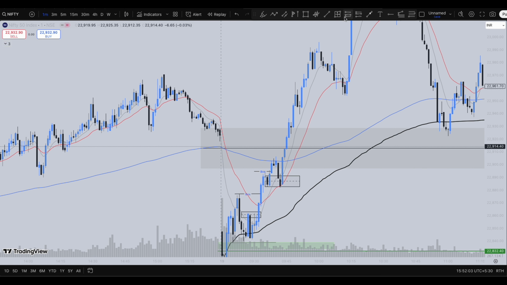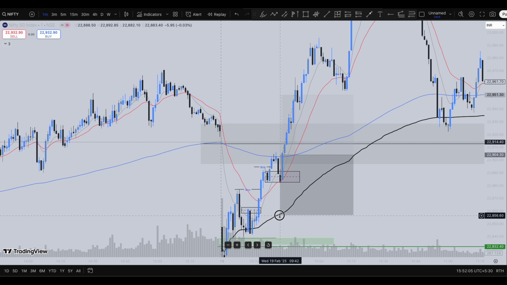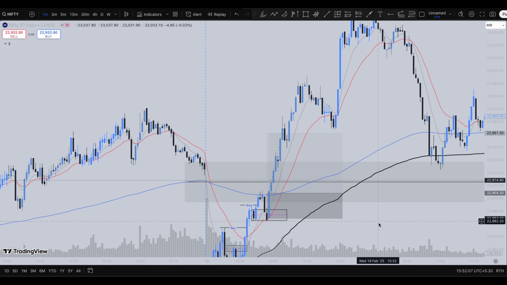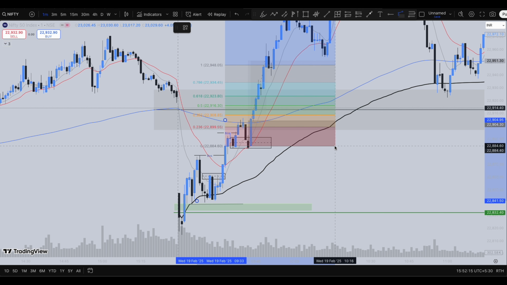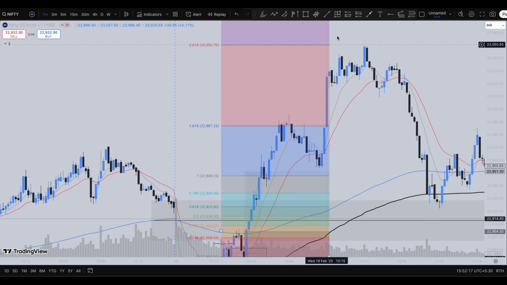And you could have entered a long position just here, guys, keeping your stop loss just below this candle itself. And in case you want to set a target, you can put the fib extension levels, from the common point between this to the common point between this to the common point between this. You could have targeted the 1.68 level. This is the first target you could have targeted.